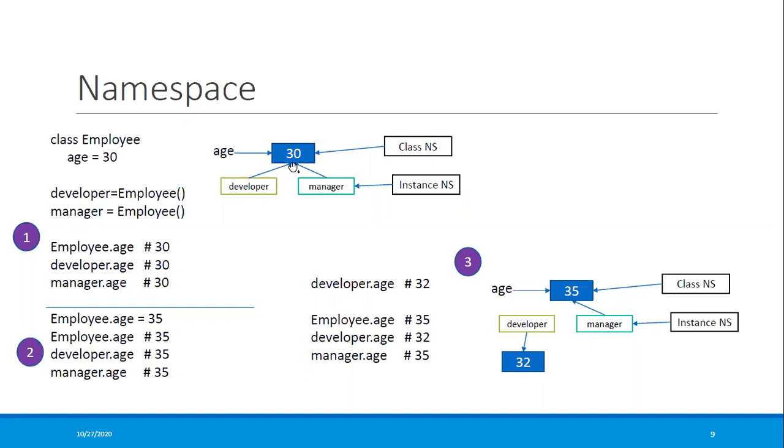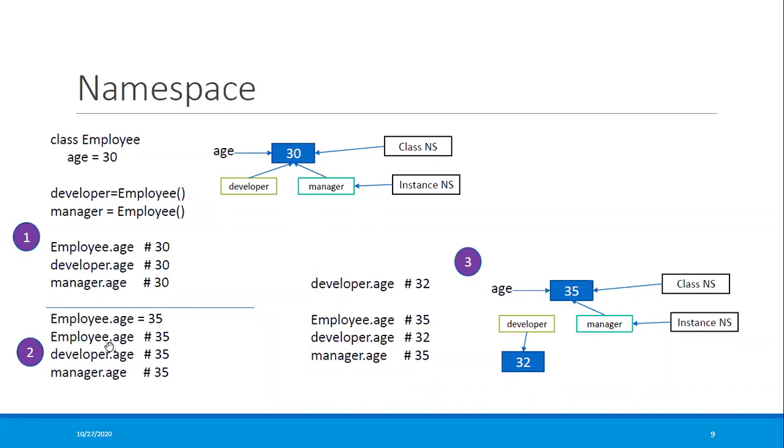And by default, it will point to the same age, the value will be 30, but it will be pointed into your instance namespace of each, for the developer and for the manager. Now if I print employee.age, it will print 30. developer.age, same thing, manager.age, 30, same thing. But here, if I'm changing the employee.age to 35, then it will affect all the others.